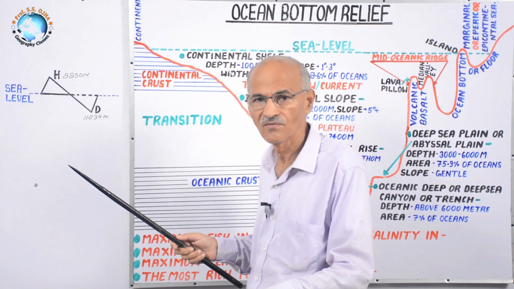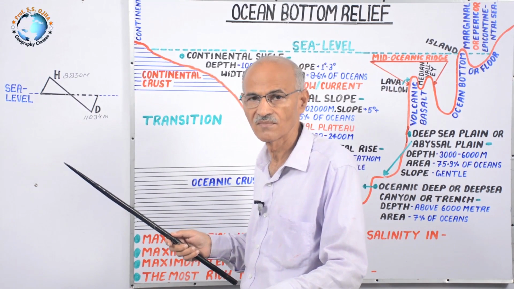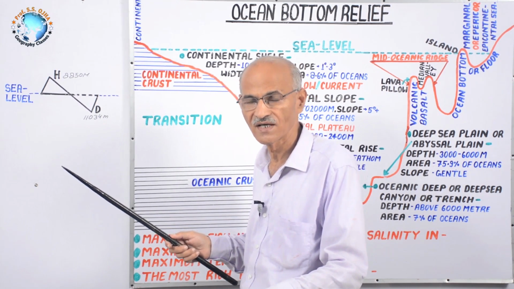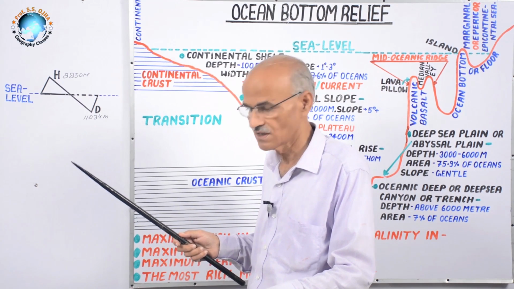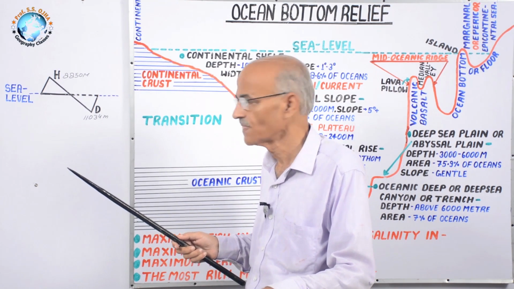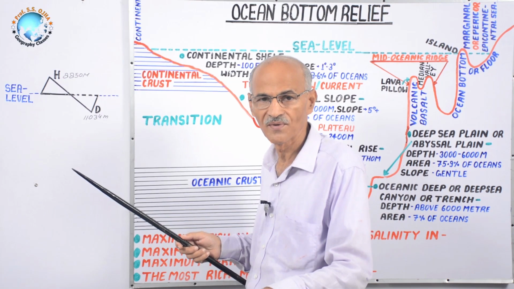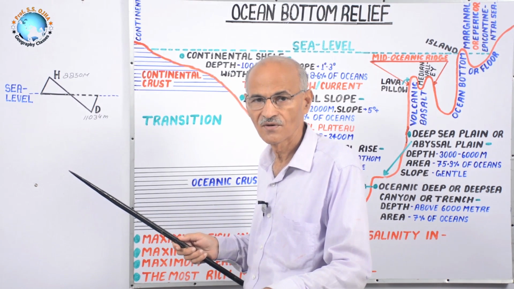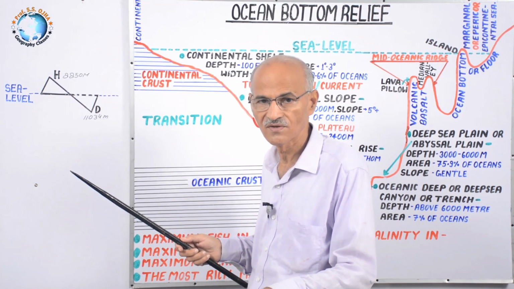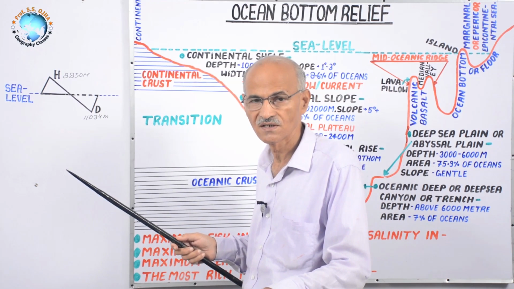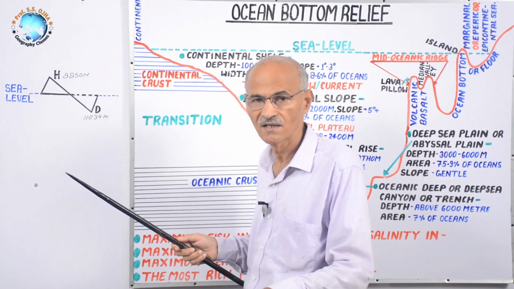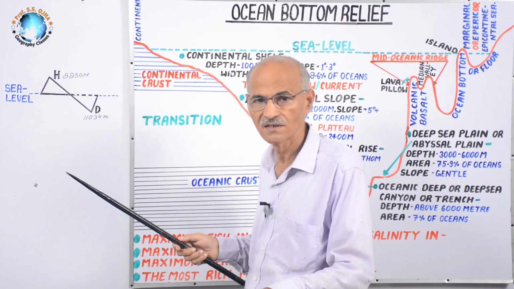Although sea level varies from time to time, temporally, sea level also varies spatially. If you see on the globe today, there is sea level variation. For example, if you compare the sea level of Bay of Bengal and Arabian Sea, there is a 30 centimeter difference between the two. It means the Bay of Bengal sea level is 30 centimeter higher than that of Arabian Sea.